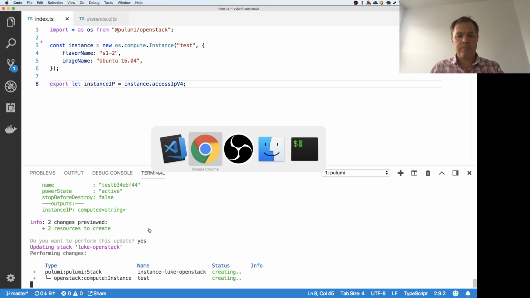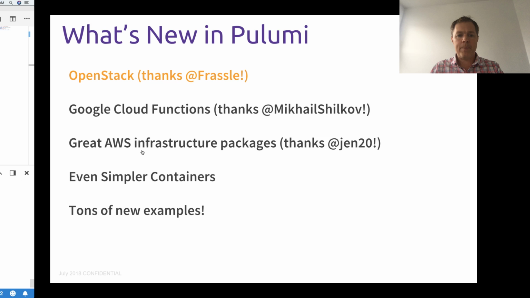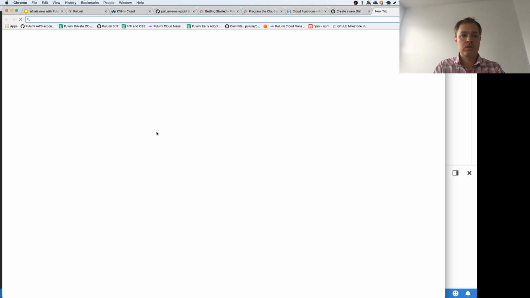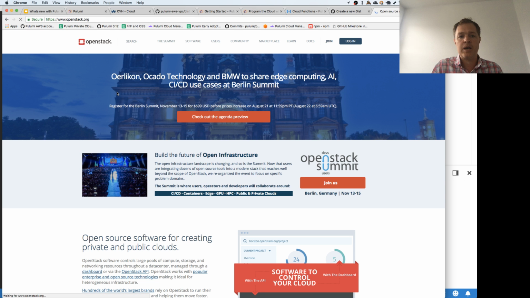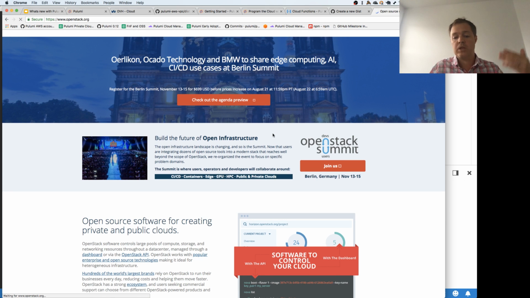So let me just talk for a second a bit more about OpenStack. OpenStack is a cloud platform API that is available from many different vendors, and so you can use the same API and the same provider from within Pulumi to target a variety of different vendors and host platform providers who are compatible with that API. For example, if you want to target Rackspace, if you want to target OVH, there's a whole bunch of different folks who offer compatible APIs with this.